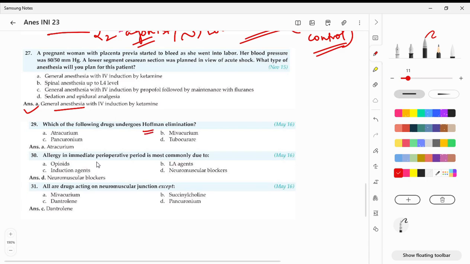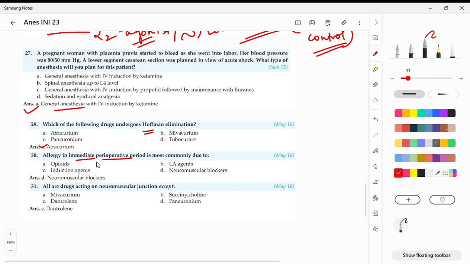Hoffman elimination, we know it is atracurium, and that mast cell response. These will be your side effects for it. And allergy in the immediate perioperative period is most commonly due to what? This is very important, see what they are asking. If they are asking about the immediate perioperative period, it has to be your neuromuscular blockers. Neuromuscular blockers cause muscular weakness, sedation, malaise, and liver toxicity. So immediate perioperative means you have to go for neuromuscular blockers.